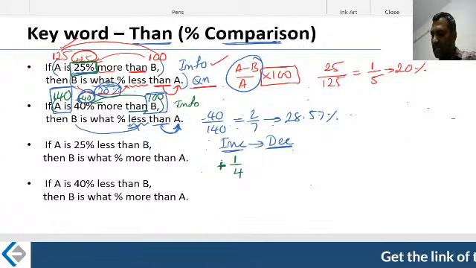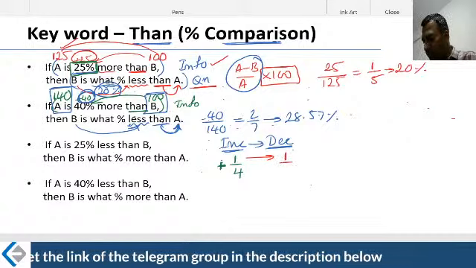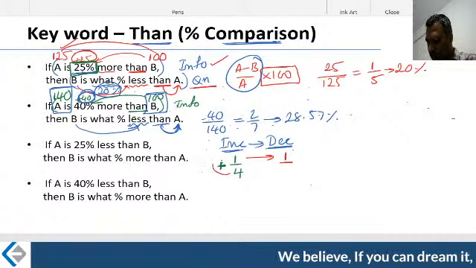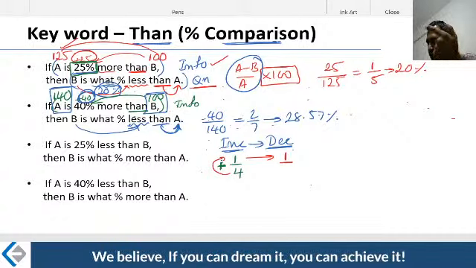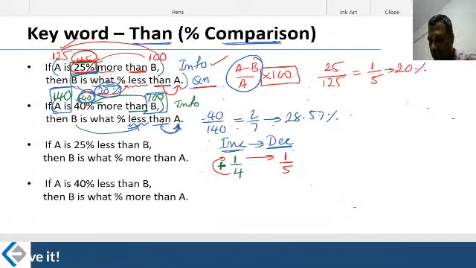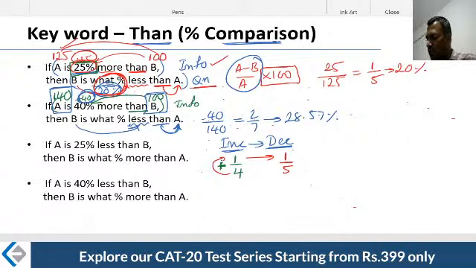The decrease is the opposite of the multiplier. The way you use the multiplier, this number works in the opposite manner. Numerator, don't change it. What you do is change the denominator. What is that? 4 plus 1, which is 5. Which means if the increase is 25%, the decrease is going to be 20%. That's what you got earlier also. Simple.